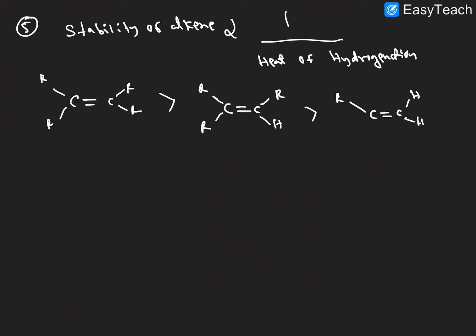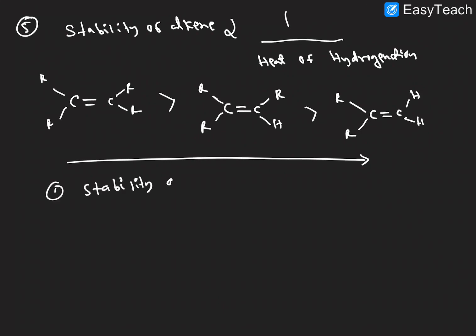And next here, the stability of alkene in decreasing order.